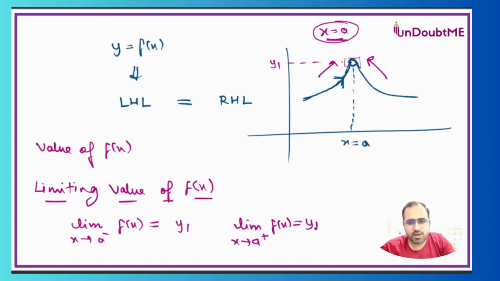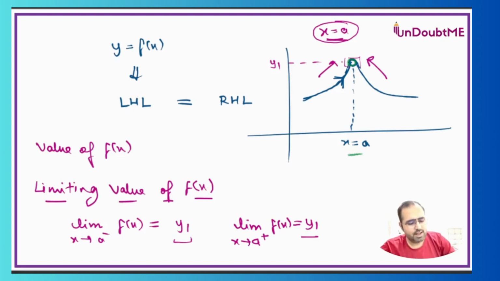Right now, please don't focus on how we will solve. That I will show you in the question. But just try to see in the graph that even if you are approaching this empty circle from both sides, you are reaching the same point. But y1 is not the value of the function. So this function has a limit defined, but this is not a continuous function. It is clearly visible that there is an empty circle, so there is a break. So this is a discontinuous function at x is equal to a.